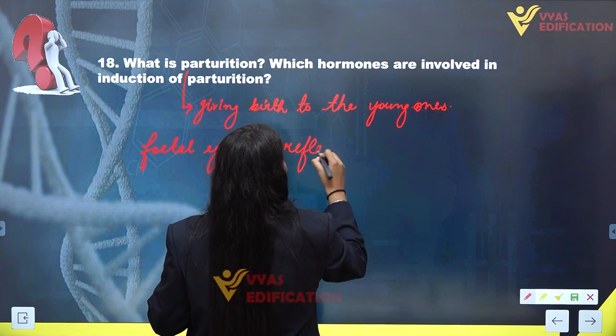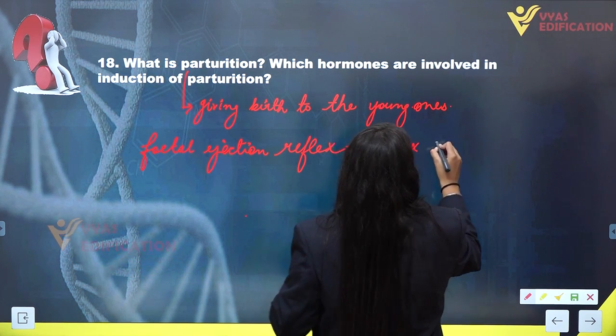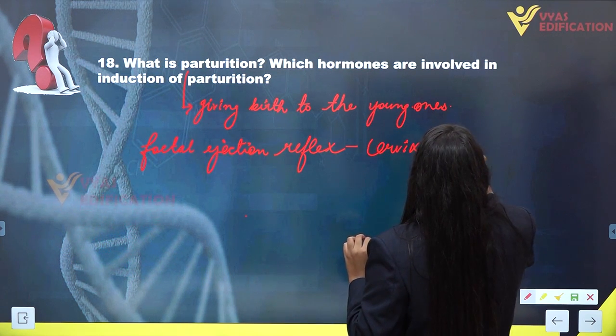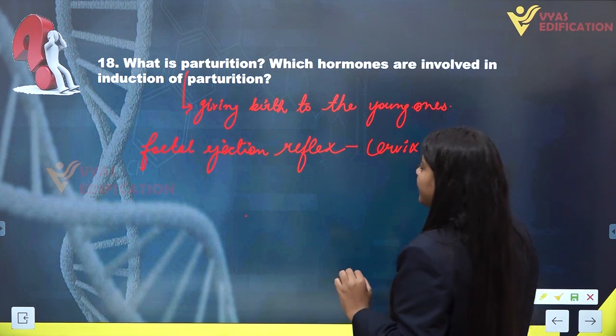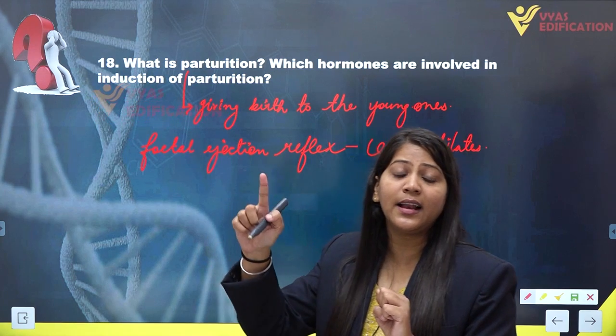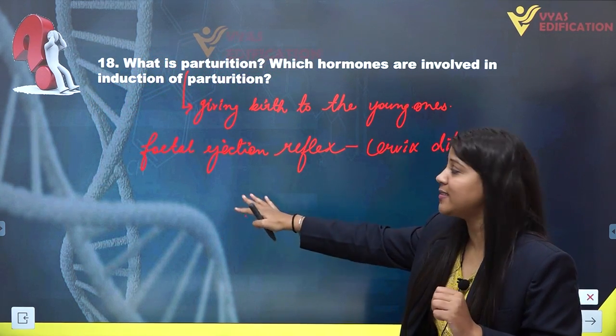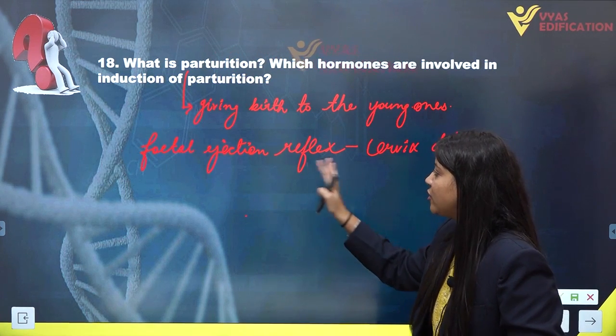The cervix gets dilated. The developed fetus and placenta send signals for the dilation of the cervix and parturition process. This is known as the fetal ejection reflex.